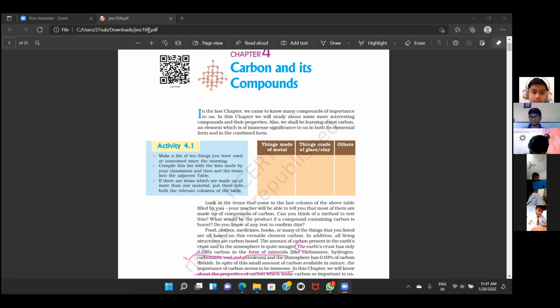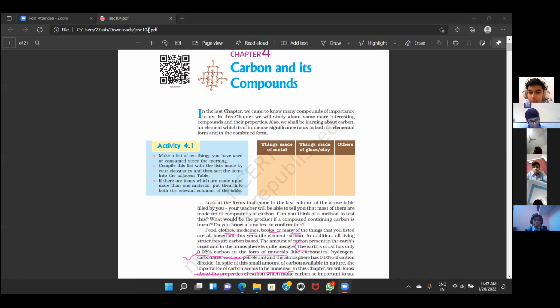All living organisms, living things, foods, clothes, medicines, books, whatever is in our surroundings, are made up of compounds of carbon. Various organic compounds like carbohydrates, proteins, vitamins, cellulose, from which our body is made, isn't it? हमारी body भी तो carbohydrate से बनी है ना? So all are made up of compounds of carbon only.